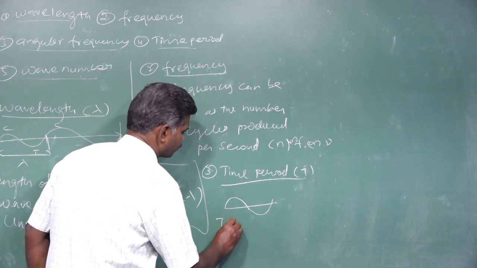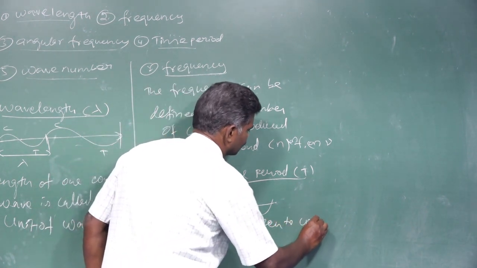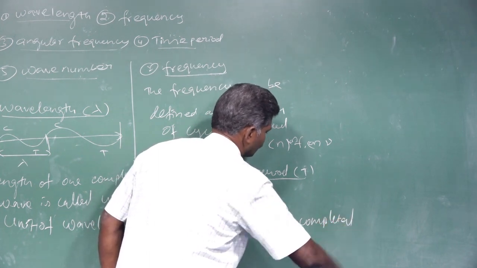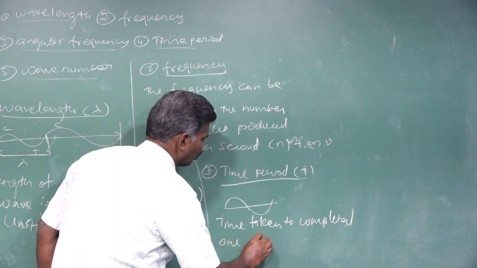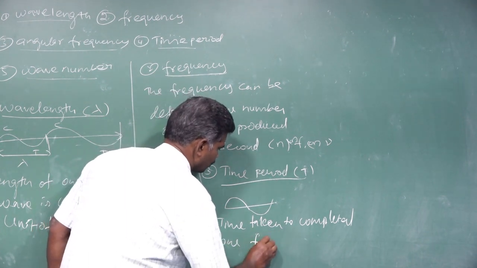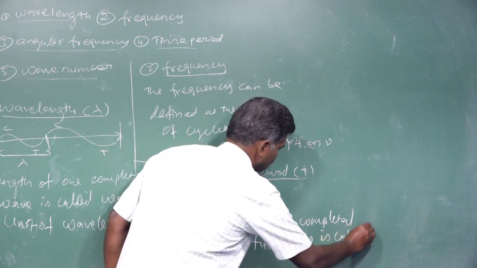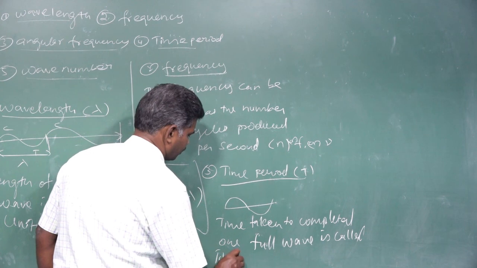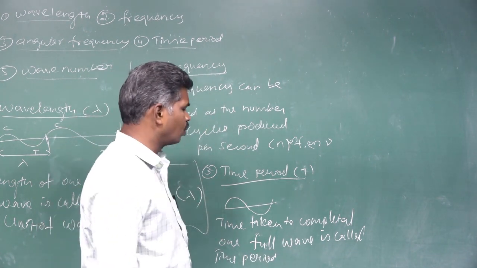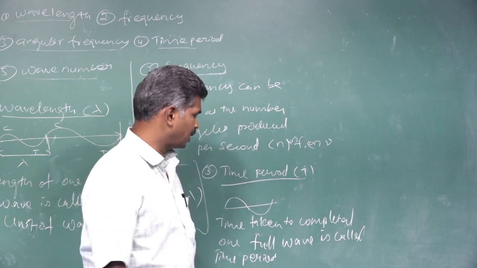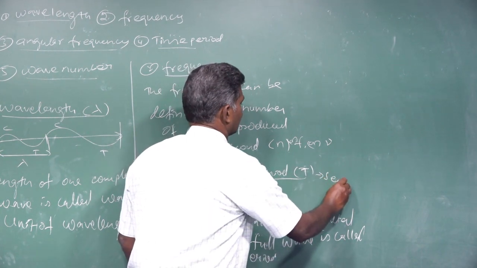The time taken to complete one full wave is called the time period. The symbol is capital T. The unit is second.